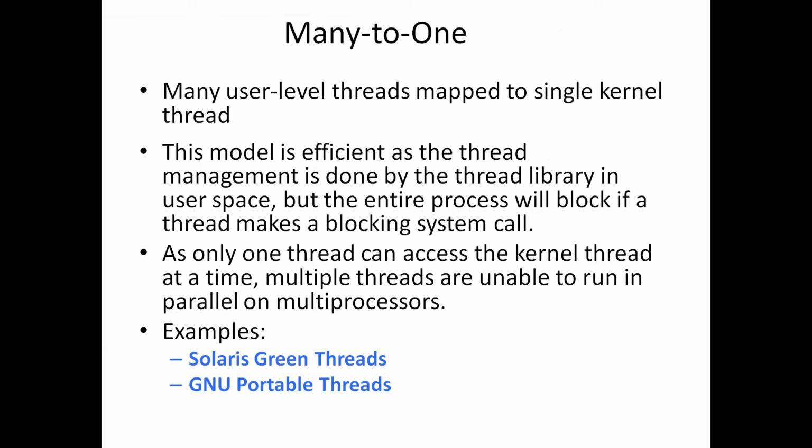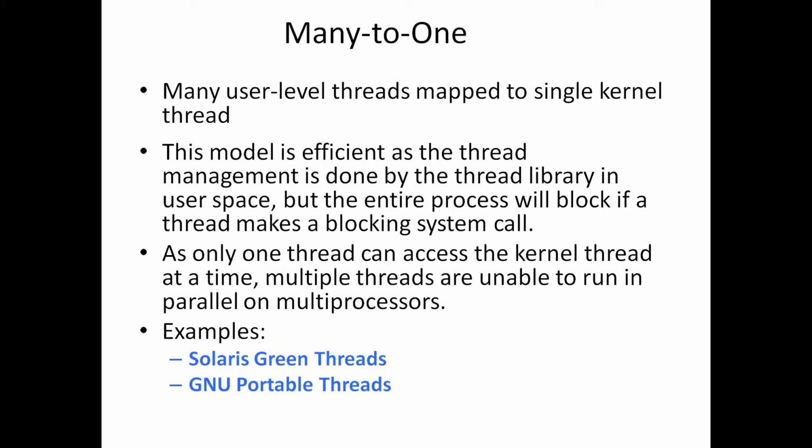Many to one. Here the name itself says that many user-level threads will be mapped to a single kernel thread. That is the many to one relationship. This model is efficient as thread management is done by the thread library in user space, but the entire process will block if a thread makes a blocking system call.